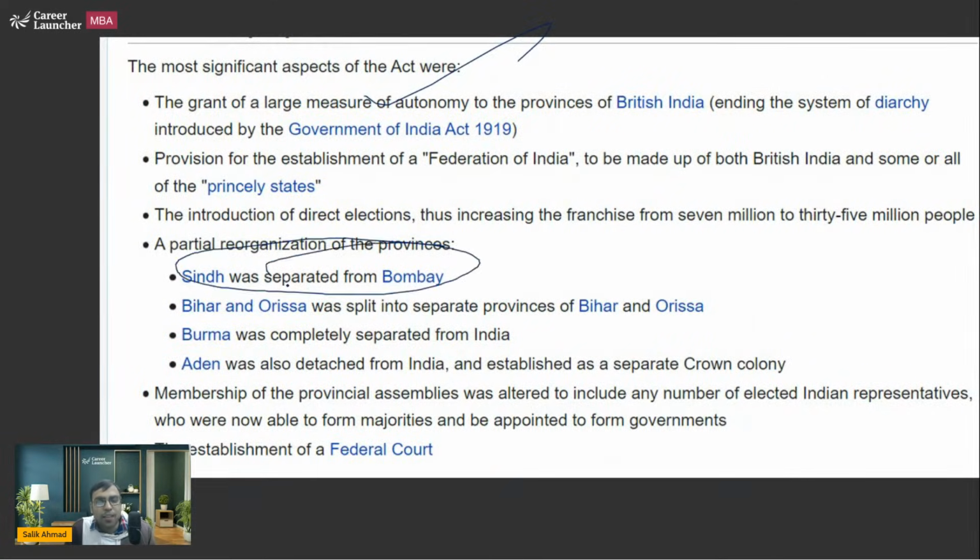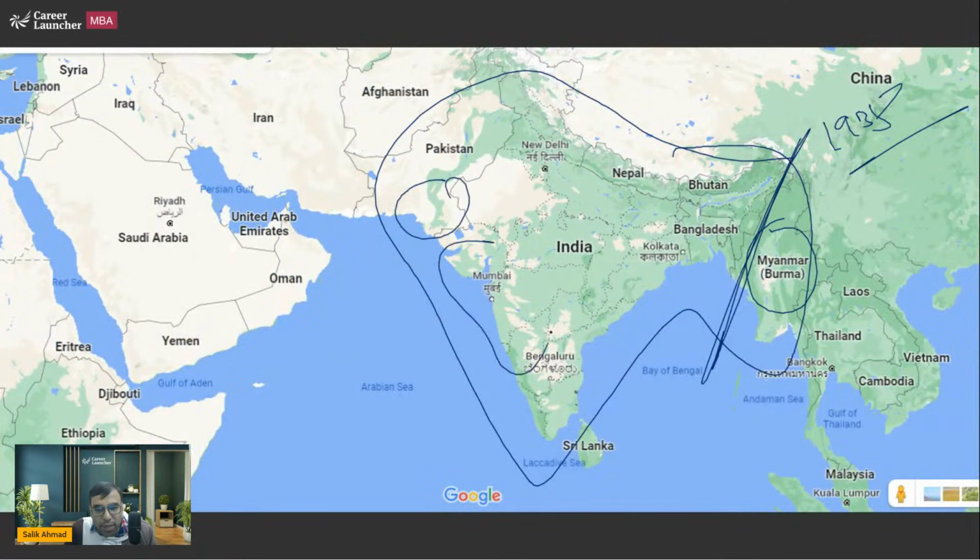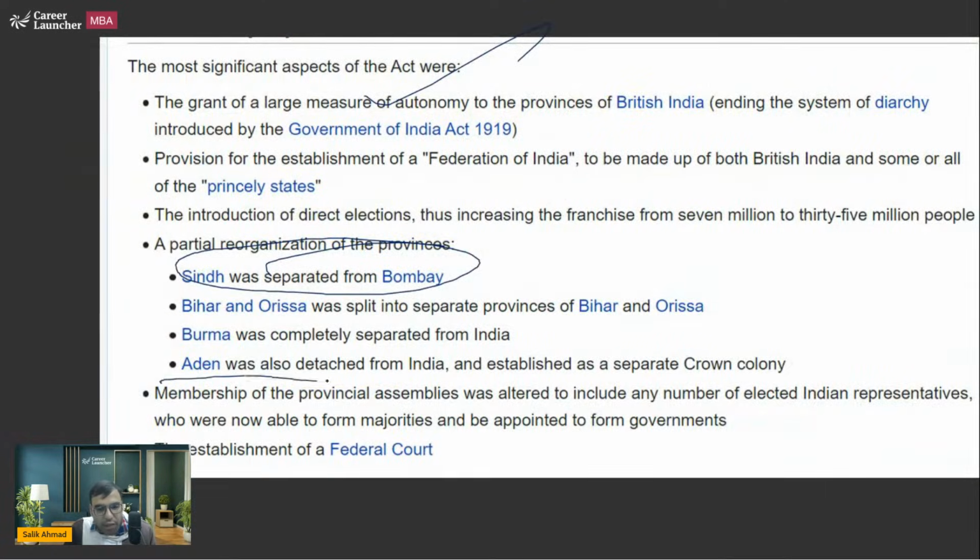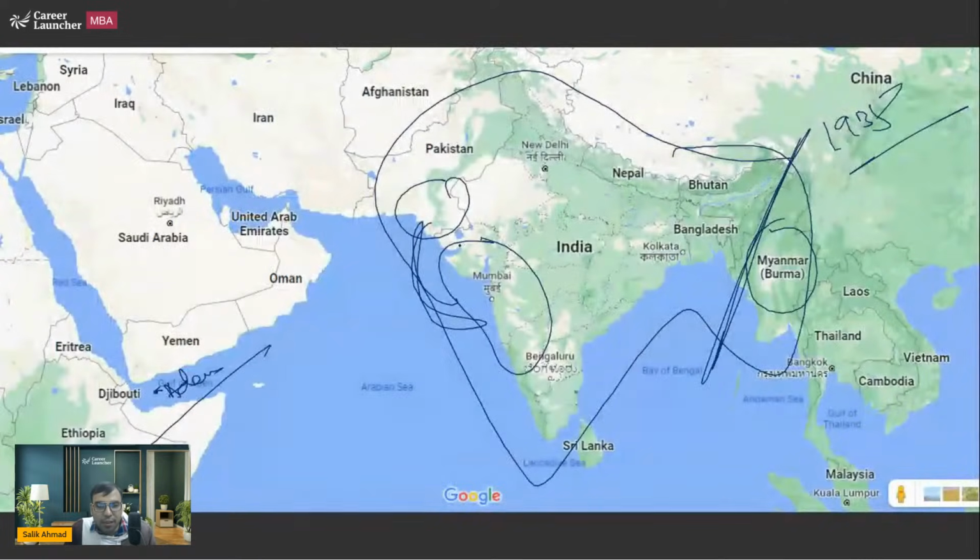Then Sindh was separated from Bombay. So this was Sindh and this was Bombay Presidency. Both were actually one. Even Aden was also controlled by Bombay Presidency. So Aden was also detached from India. Sindh was separated from Bombay.